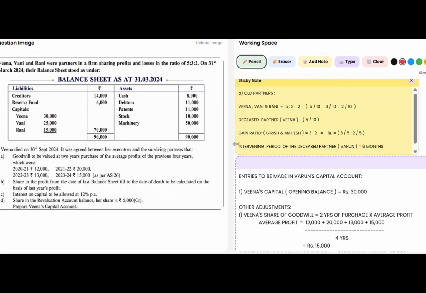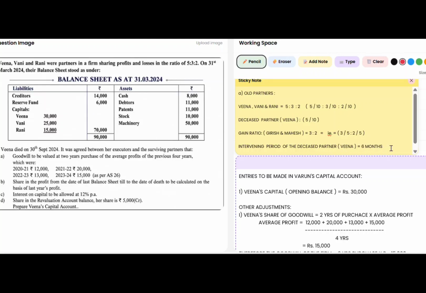Veena died on 30th September 2024. So it becomes necessary for us to calculate the intervening period, that is from the last balance sheet till the date of death. It will be 6 months.